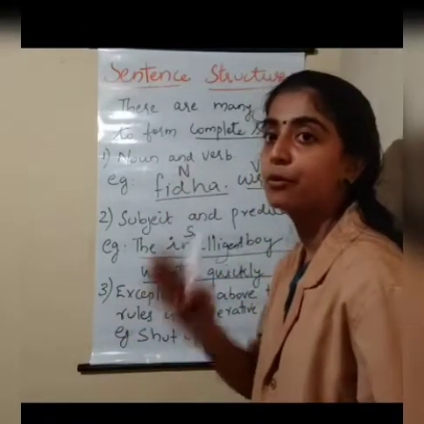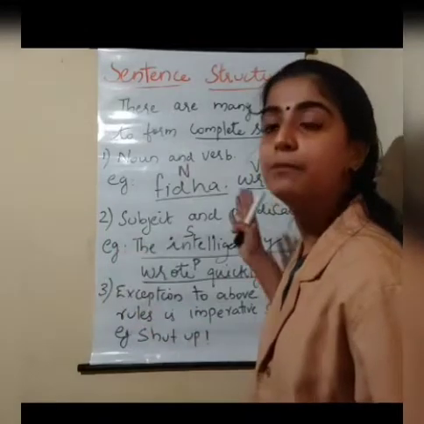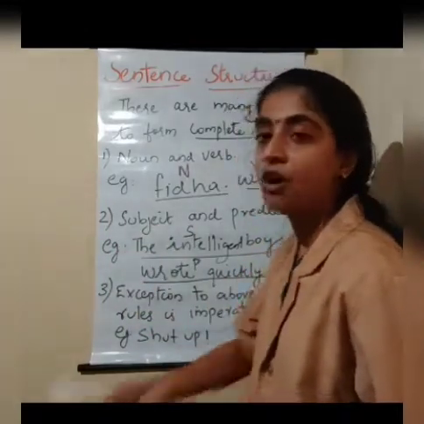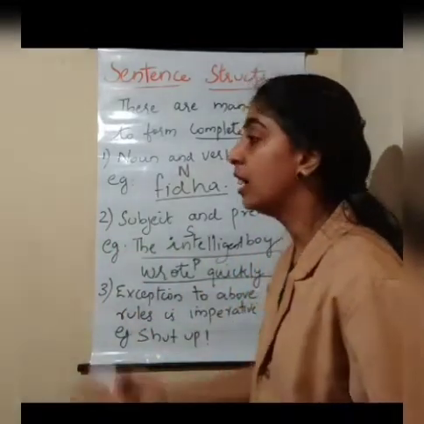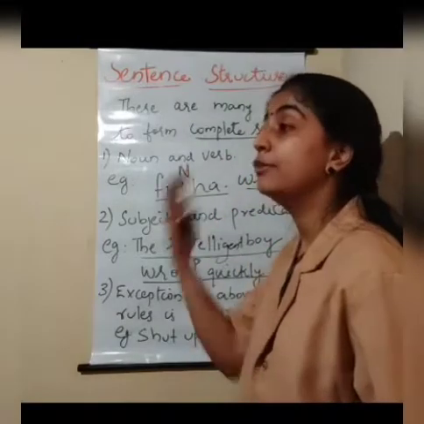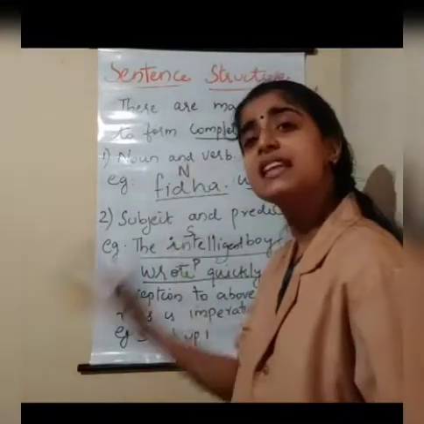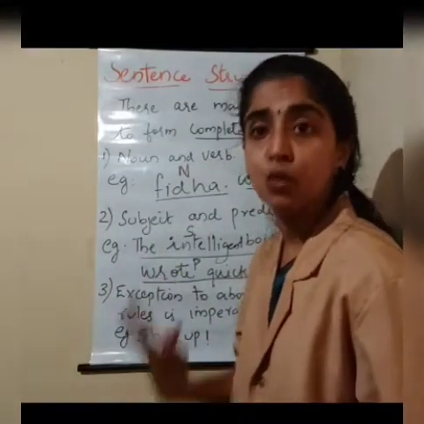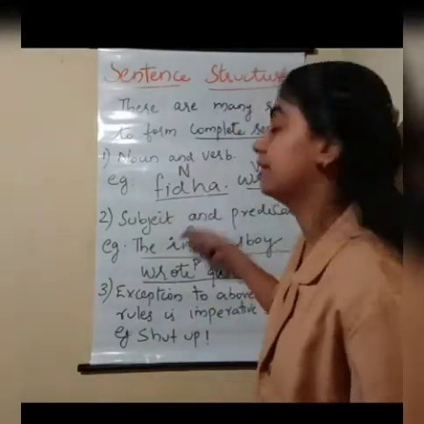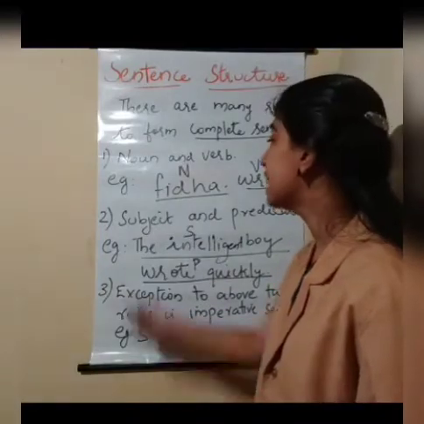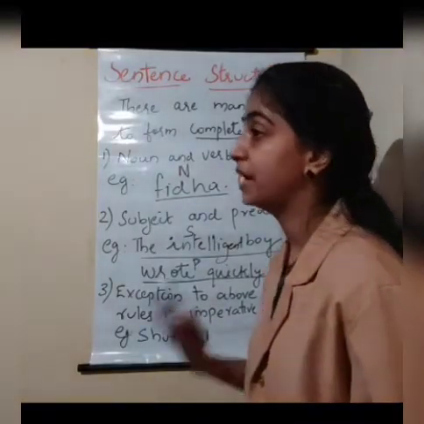Noun means a name of a person, place, or a thing. Verb means what the noun is doing, or the action words: running, writing, reading, playing, studying, sitting, dancing, singing. All these are action words. Okay, that is, for example, Frida wrote. You got it? Now the second one, it should have a subject and a predicate.